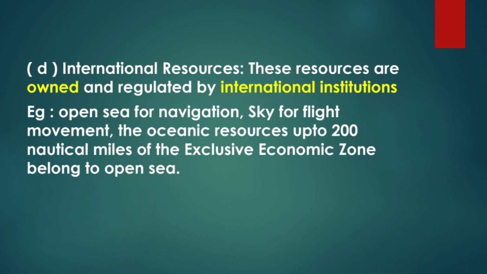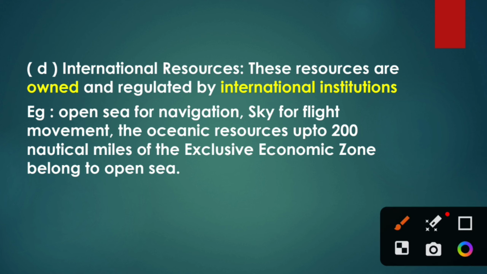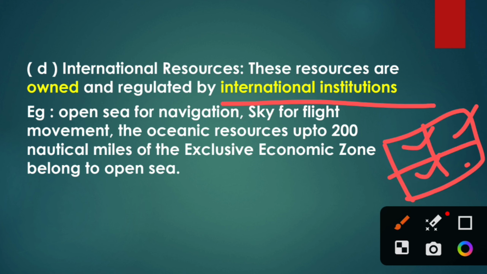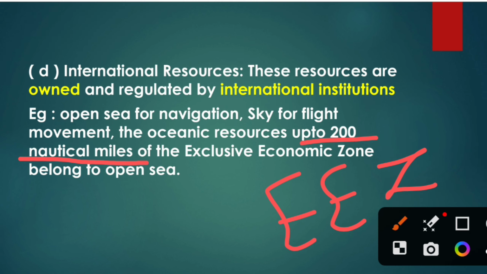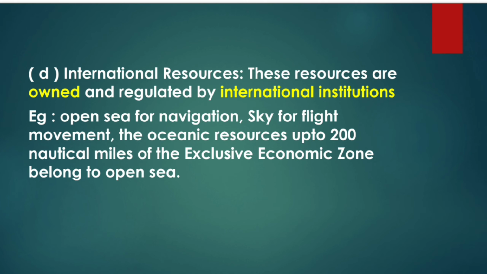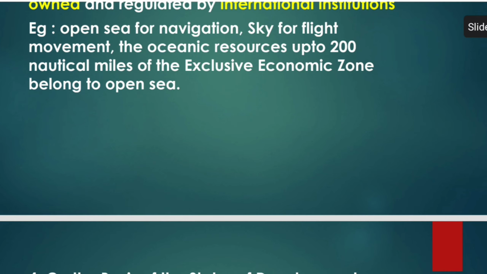Okay. Now the fourth category is international resources. So here these resources are owned and regulated by international institutions, which we can say a group of countries can own together. Here the international institutions can regulate the resources or have control over them up to 200 nautical miles. For national resources, you remember it is 12 nautical miles, and for international it is 200 nautical miles.